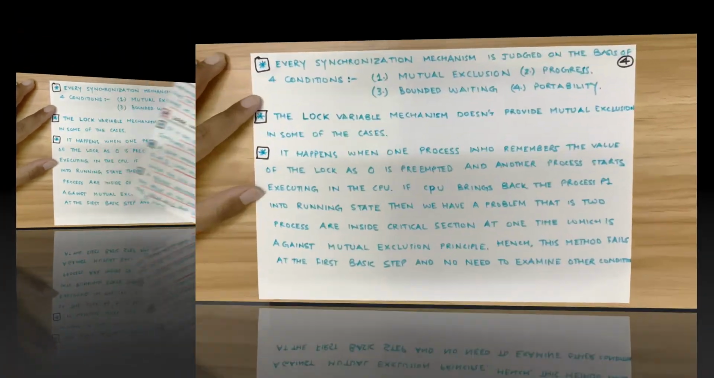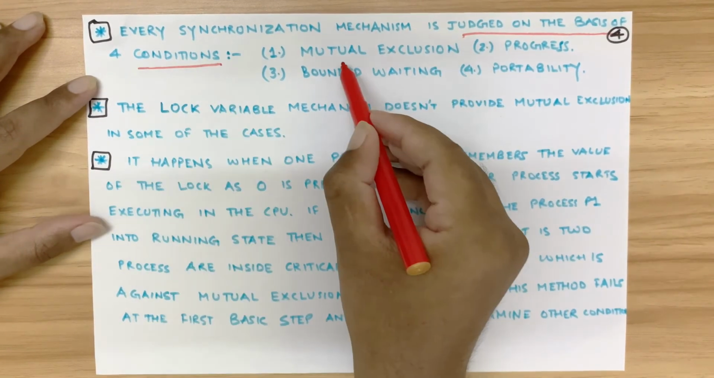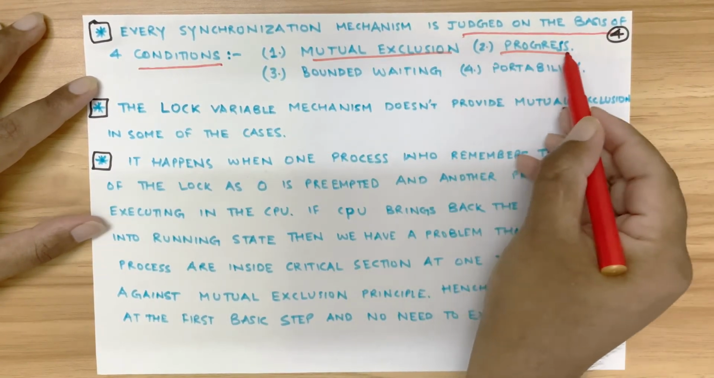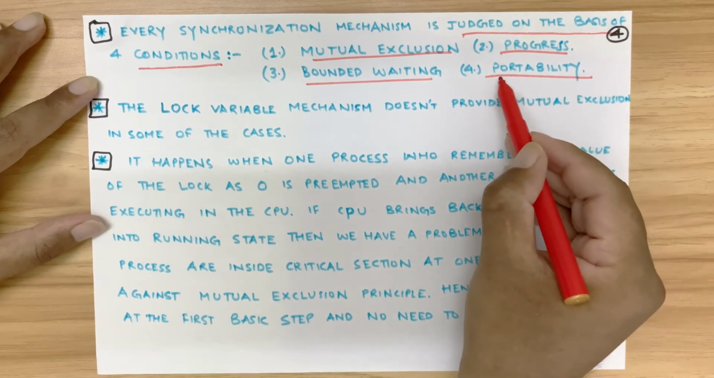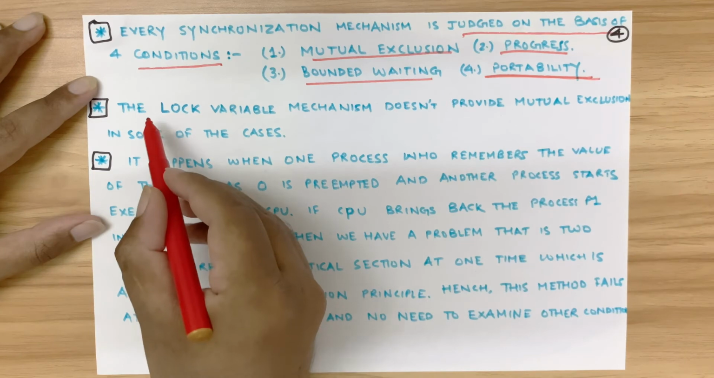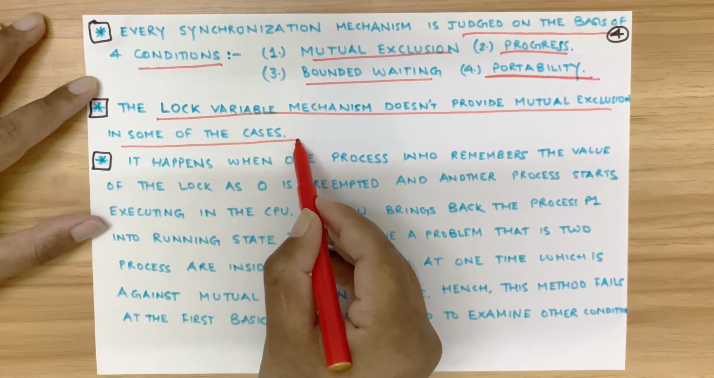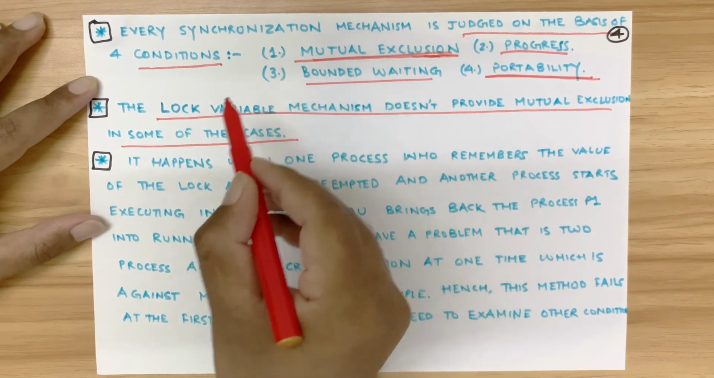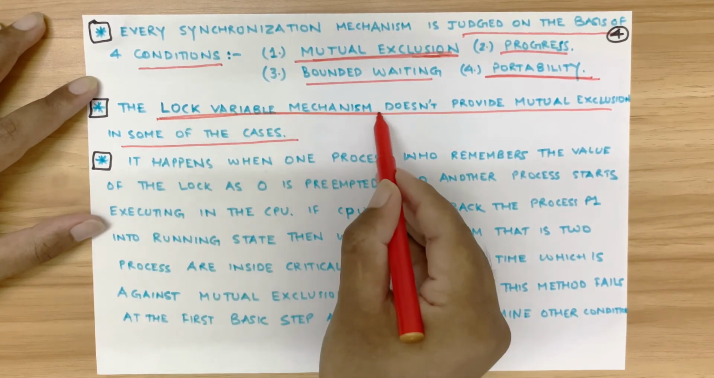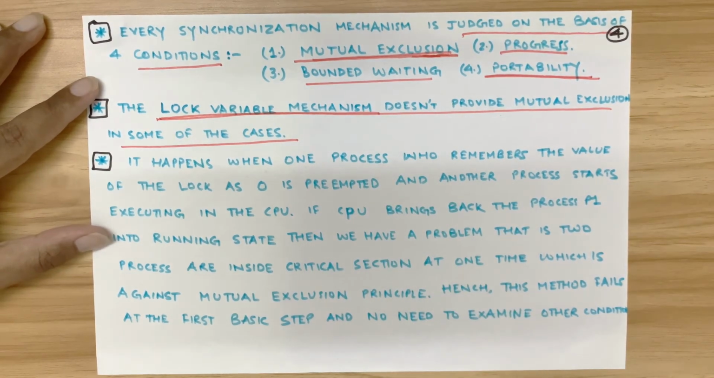Moving on. Every synchronization mechanism is judged on the basis of 4 conditions: mutual exclusion, progress, bounded waiting and portability, right? Architecture neutral is portability. The lock variable mechanism doesn't provide mutual exclusion in some of the cases, right? Even the first requirement is not satisfied by the lock variable mechanism. Hence it is not a good mechanism to implement synchronization.